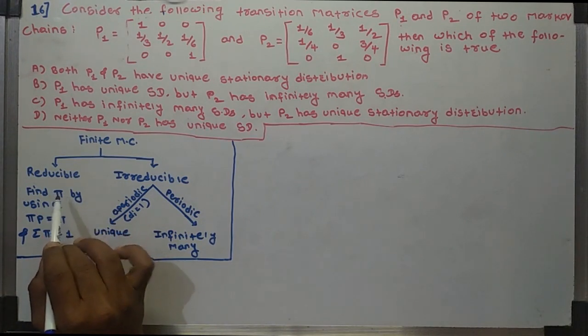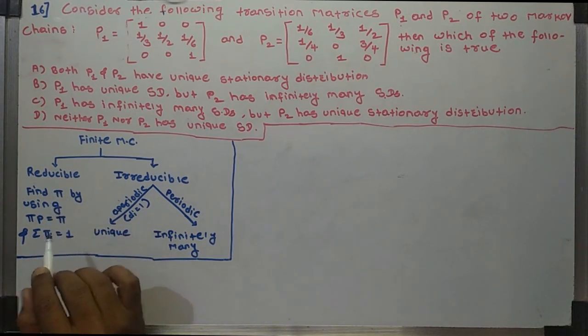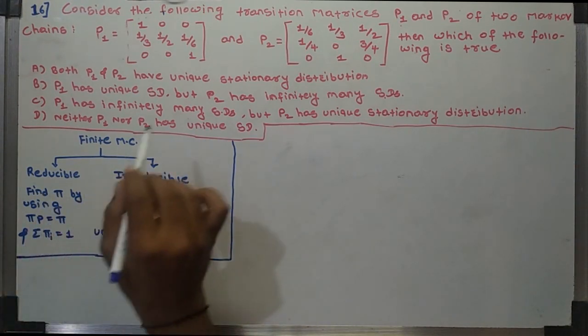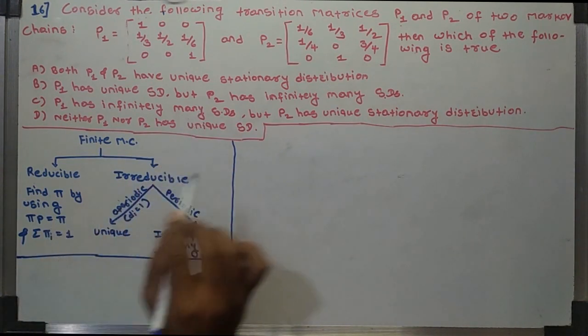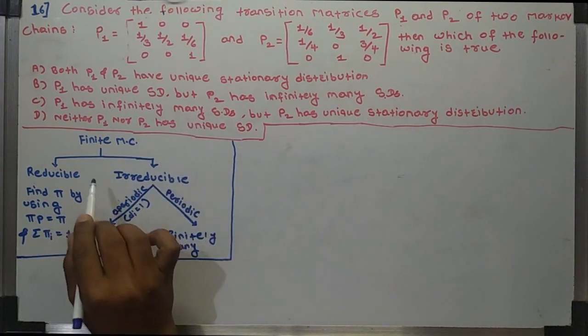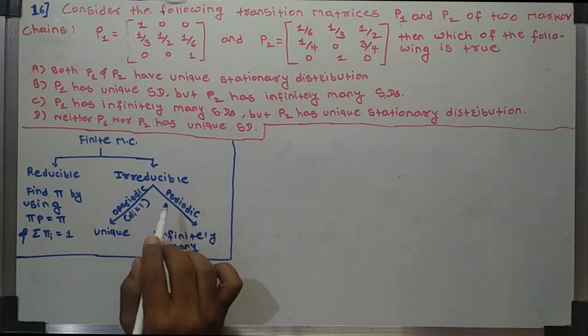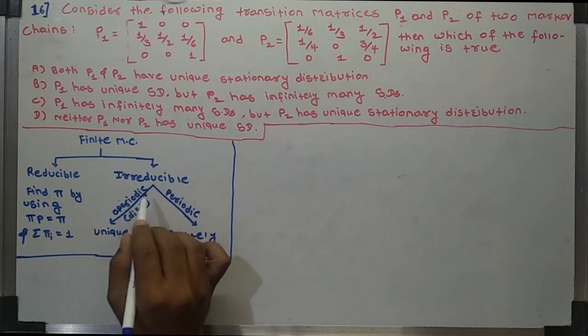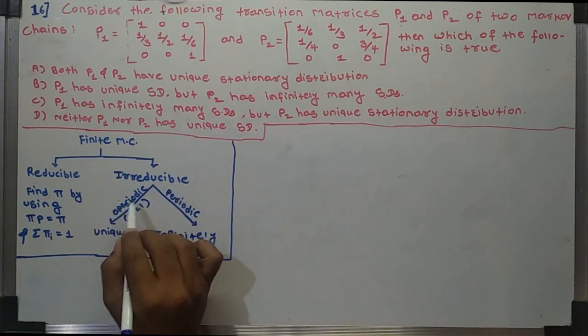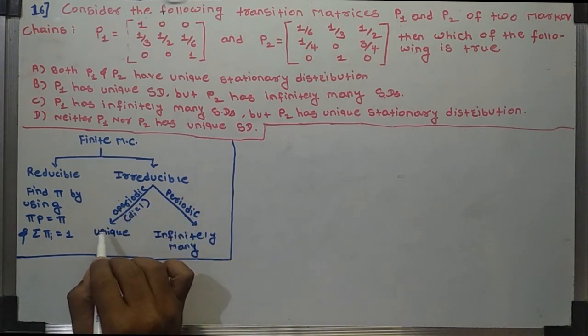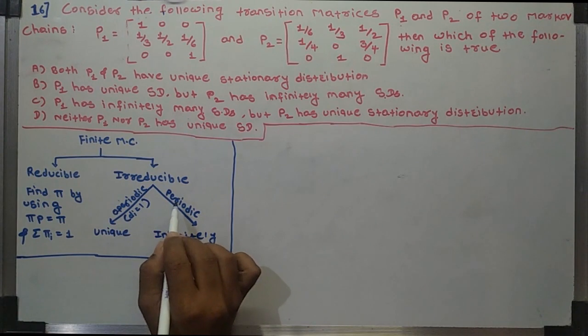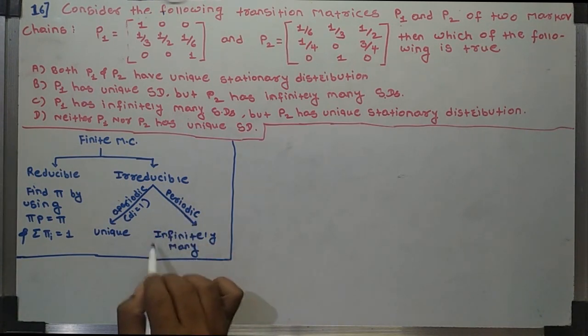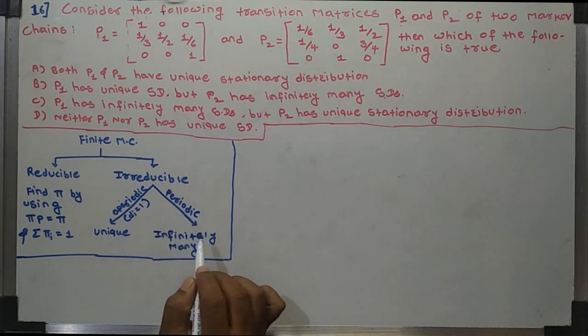If pi has infinitely many solutions, then this Markov chain has infinitely many stationary distributions. If the Markov chain is irreducible, then this is divided into two parts, that is aperiodic and periodic. If the Markov chain is aperiodic, then it has a unique stationary distribution, and if periodic, it has infinitely many stationary distributions.